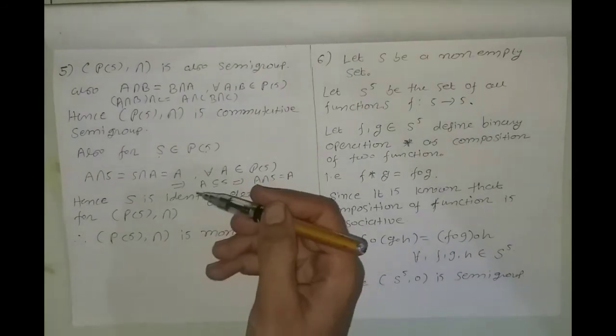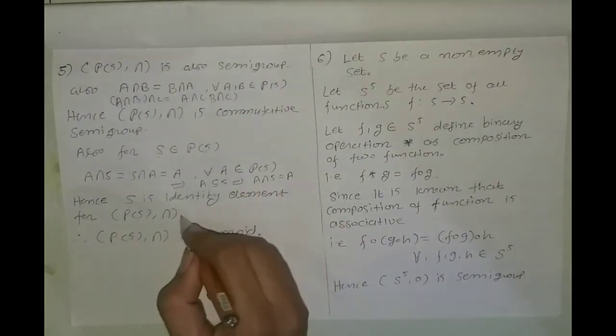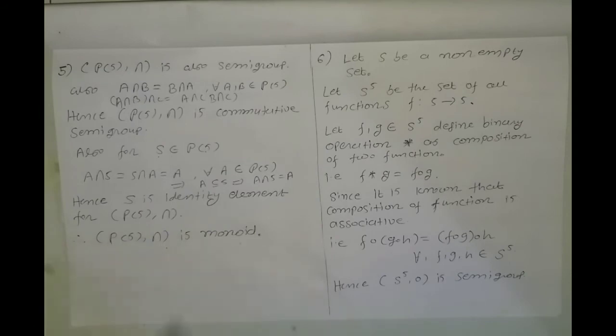So we get the identity element in this semigroup, so this semigroup is a monoid.